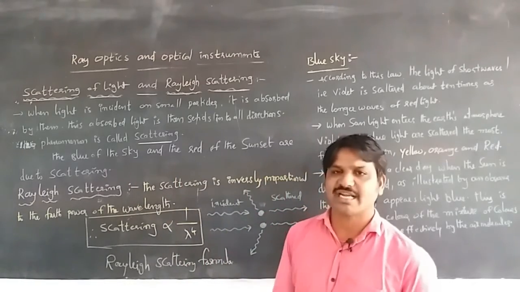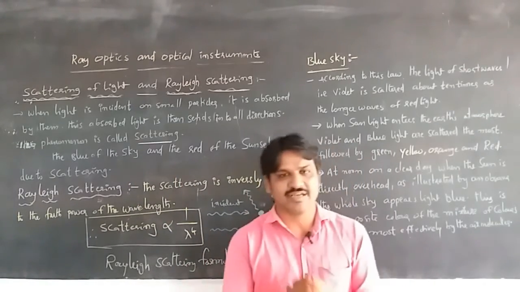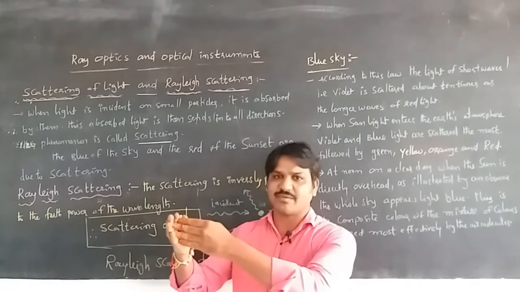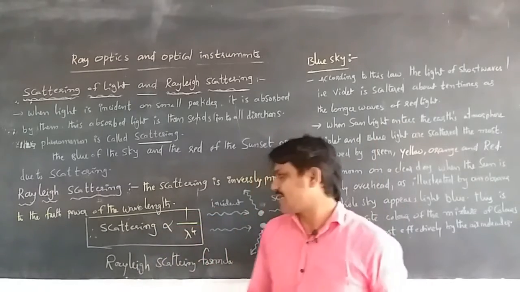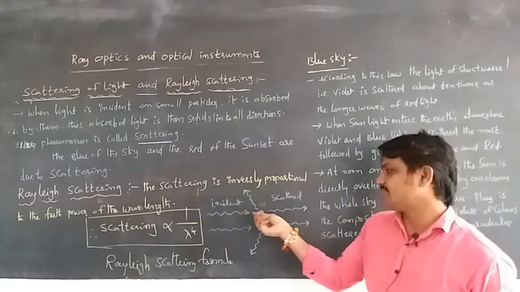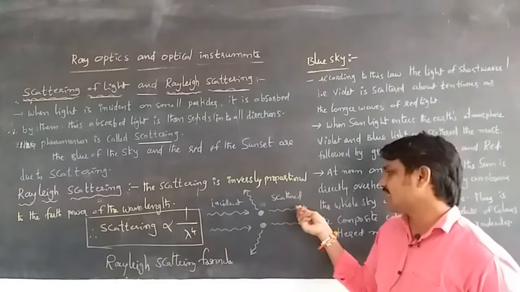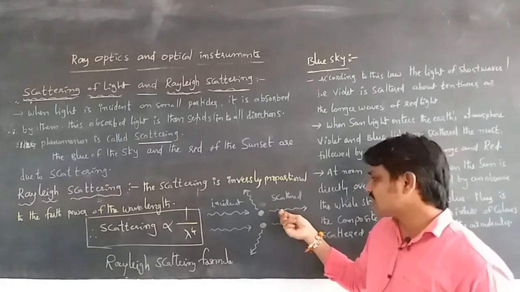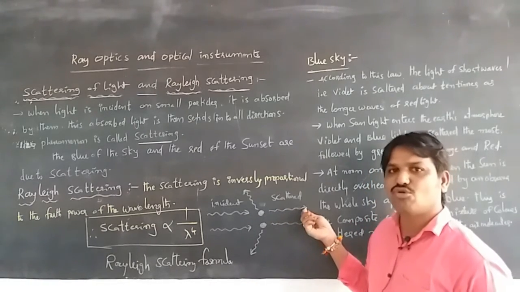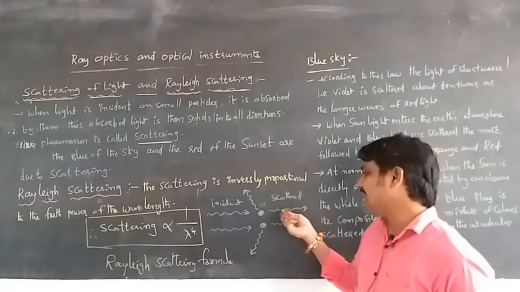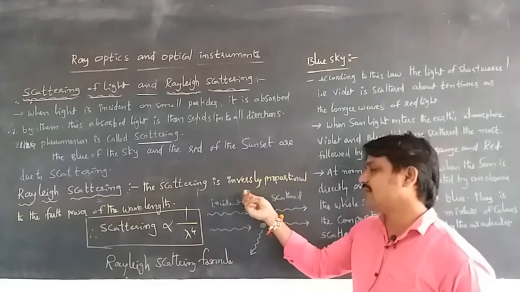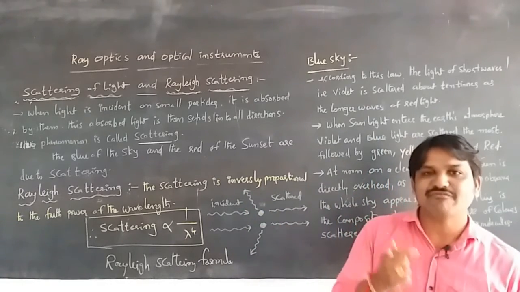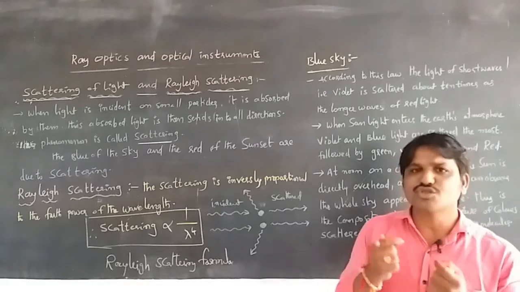What is meant by Rayleigh scattering? When light is incident on some particles, the light will be scattered like this. Even when light is incident on other particles, it will be scattered and will also change direction. The light with more wavelength is less scattered, and the light with less wavelength is more scattered. Rayleigh said that the scattering is inversely proportional to the fourth power of its wavelength.